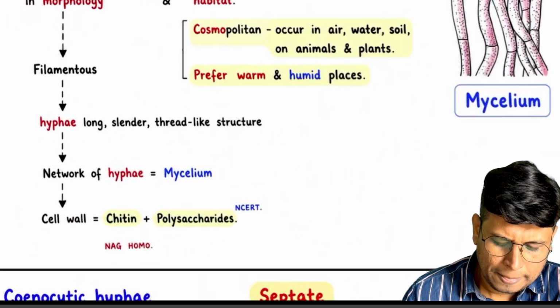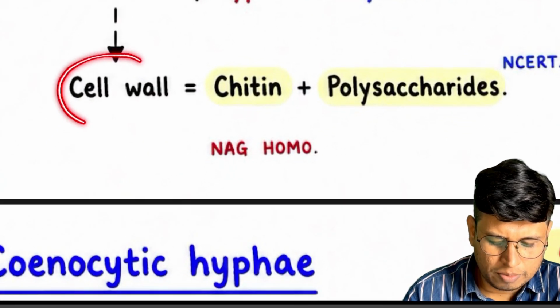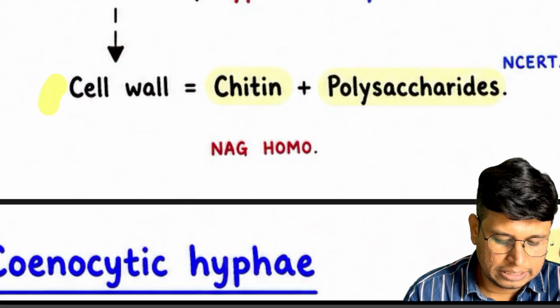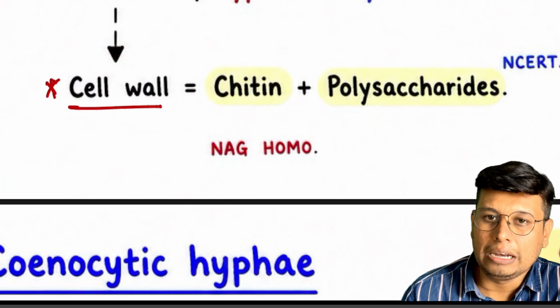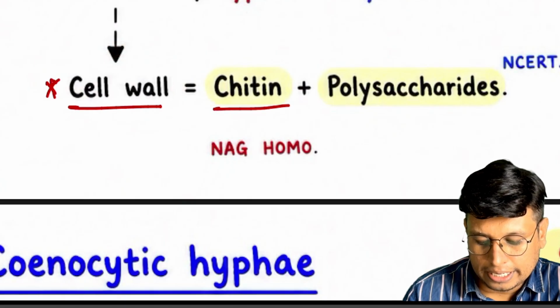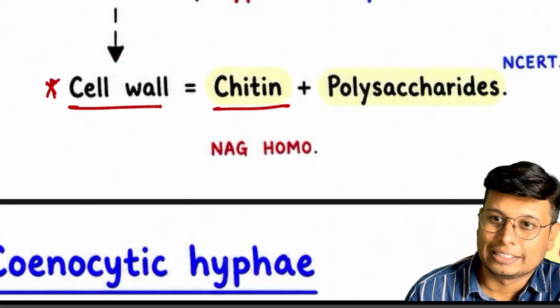Next, I think one point is here about their cell wall, and this is an important point. They will ask questions based on this. Pay attention here. The cell wall is made up of chitin.